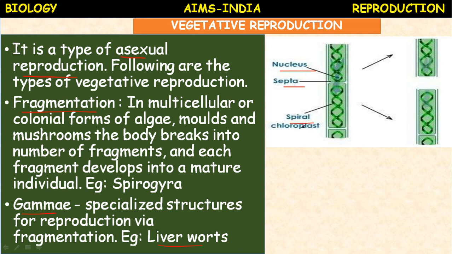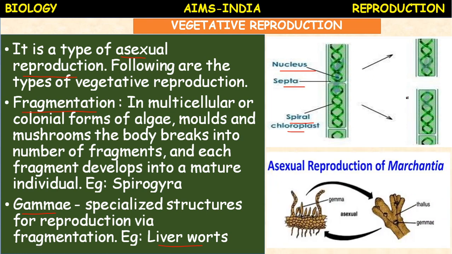Okay, chloroplasts are spiral in nature. So like this, here it is a parental form, it breaks and develops into individuals. Okay. So this kind of reproduction is also a kind of asexual reproduction. It is called fragmentation.